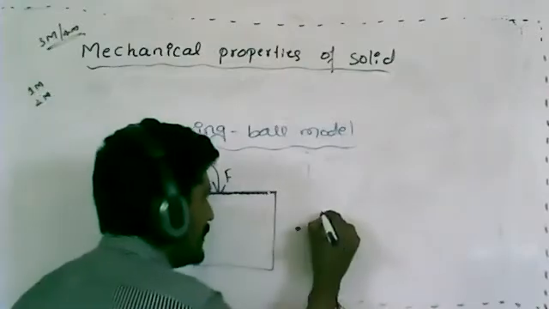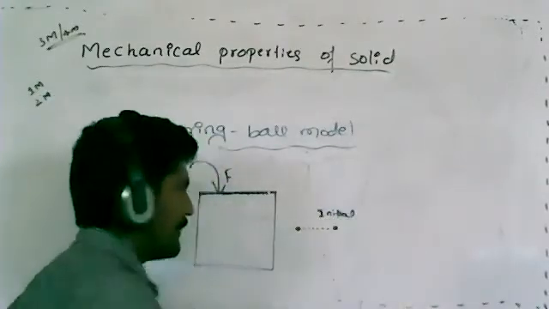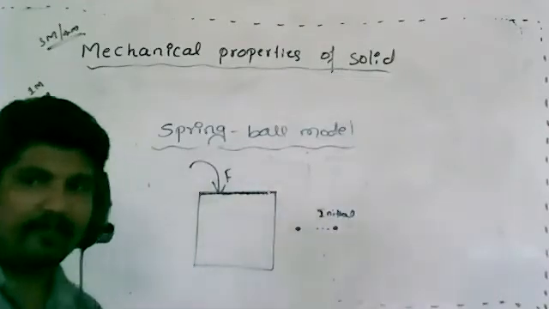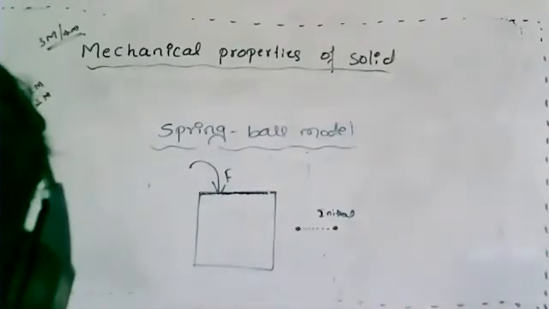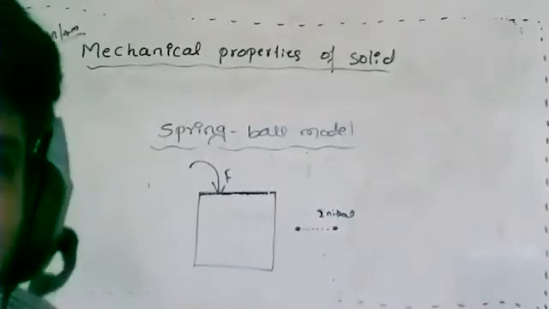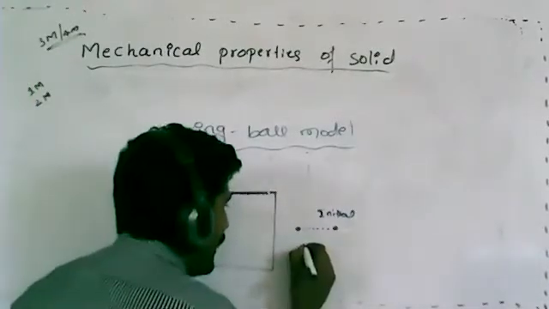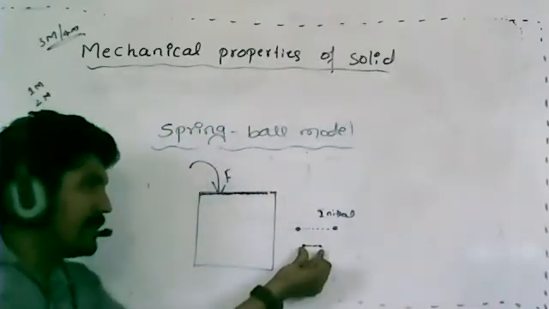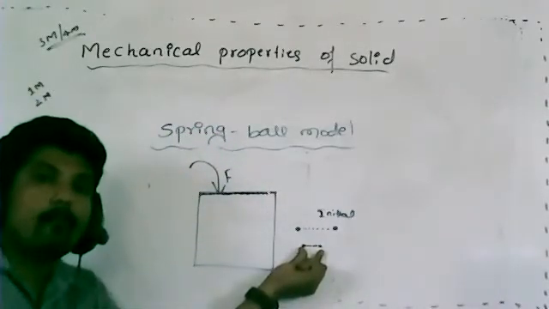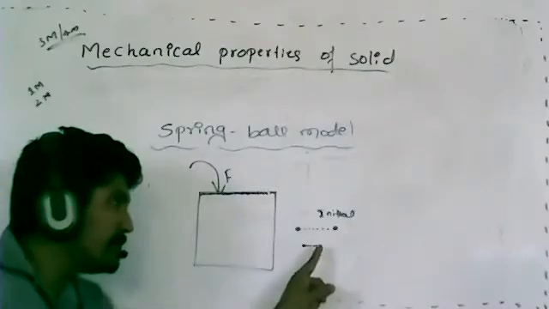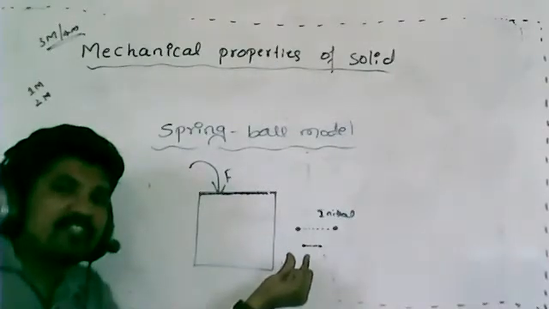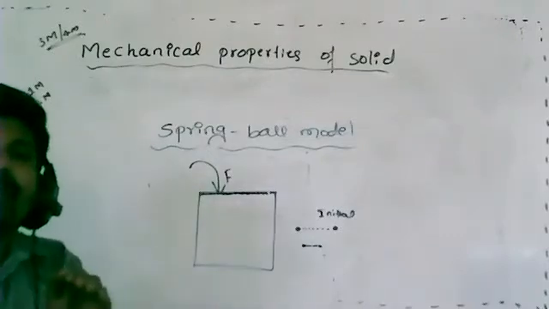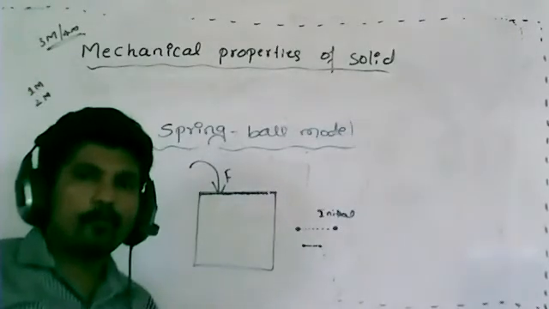Initially this is the distance between two atoms or molecules. Once I apply a force, due to that force the interatomic distance between these two molecules goes on reducing. Due to this only, the shape as well as the size will change. Hope you understood.